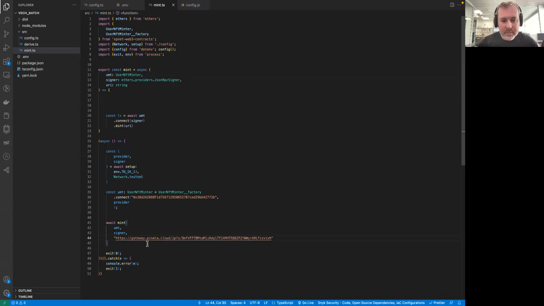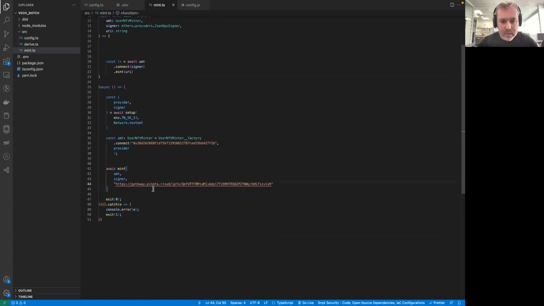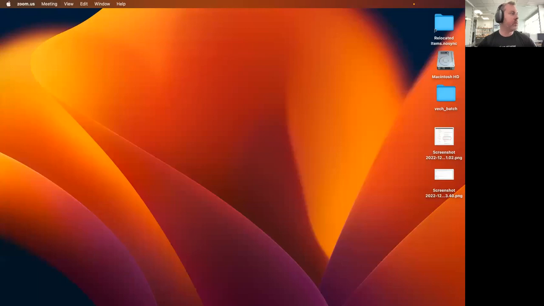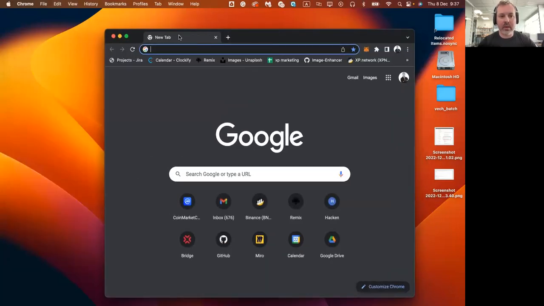Here is the link to Pinata with a CID of what I deployed. Here I have a JSON with metadata of this file. We can actually go and see it somewhere. Just a second, let me show you what we have over there. Okay, I'll pull a tab from another screen like so.